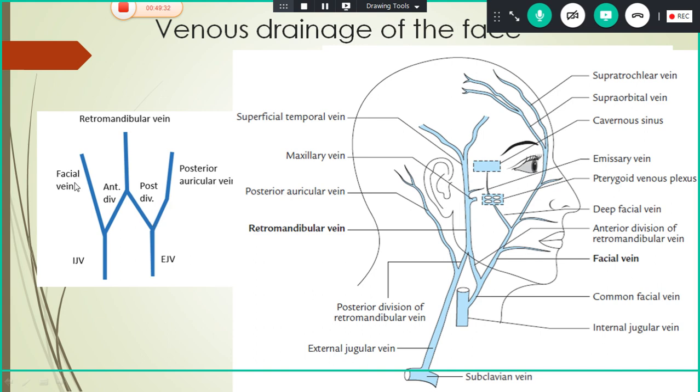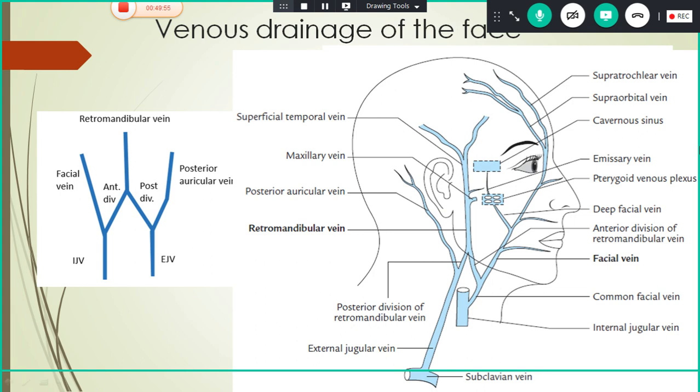The anterior division joins with the facial vein to form the common facial vein, which drains into the IJV. The posterior division of the retromandibular vein joins with the posterior auricular vein to form the external jugular vein. This external jugular vein ends in the subclavian vein. Now I think you are clear about the venous drainage.